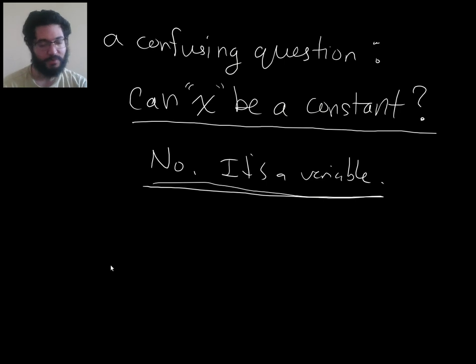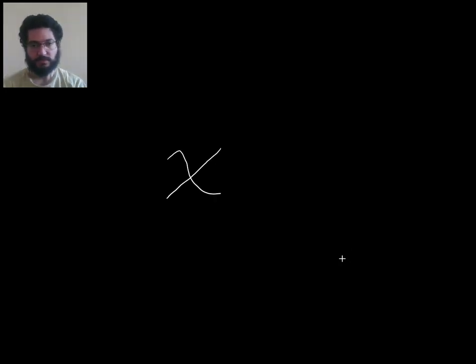And one other interesting point: if I make a mark like this, so let me clear the board and make a mark. Right now, how many variables have been created when I did that? There's one variable showing up on my screen, but there's also a variable showing up on your screen.